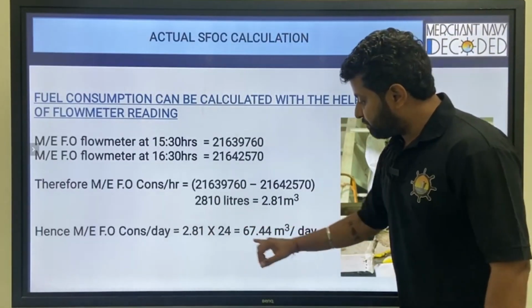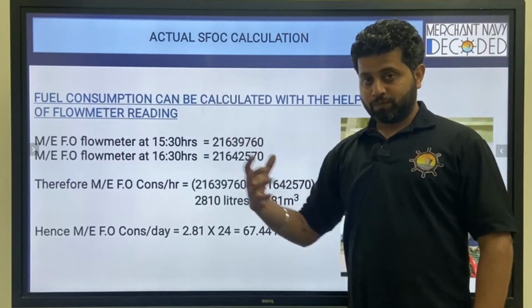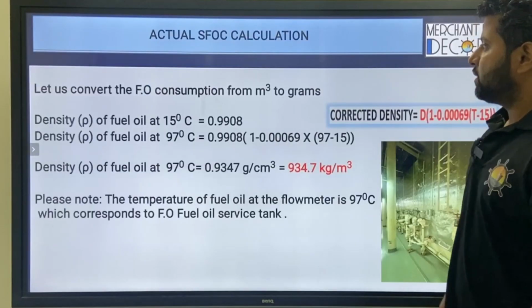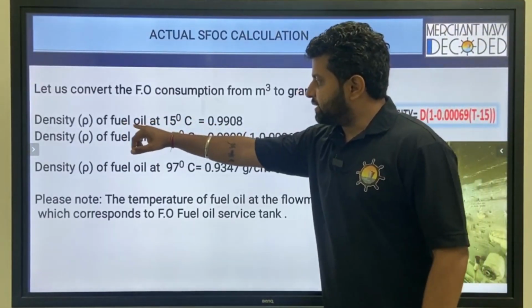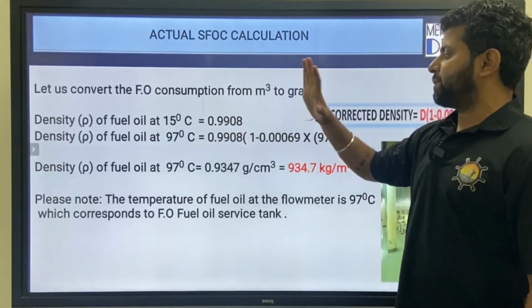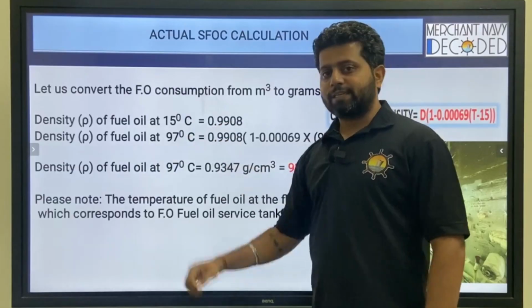per day. But this is the volume of fuel that my engine would have consumed at that particular RPM, right? So now I have got the volume. Now I know the density of the fuel at 15 degrees centigrade was 0.9908 gram per centimeter cube. Now I have to calculate the density of fuel at 97 degrees centigrade.